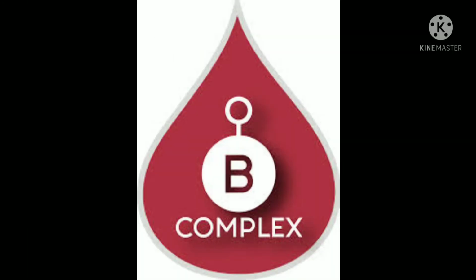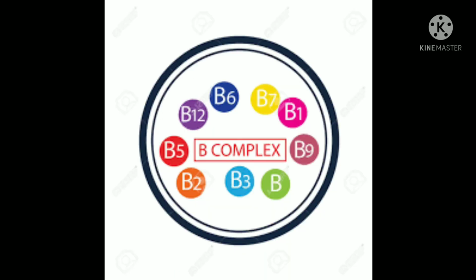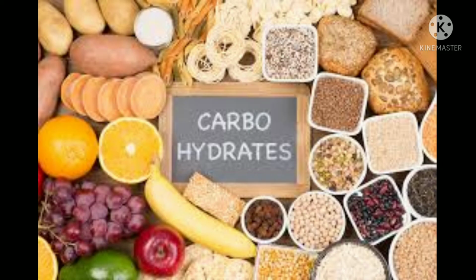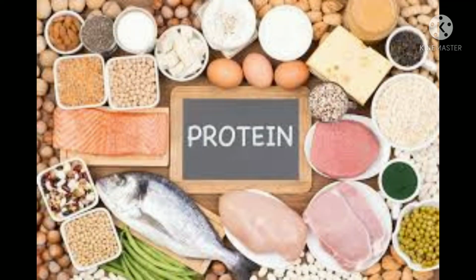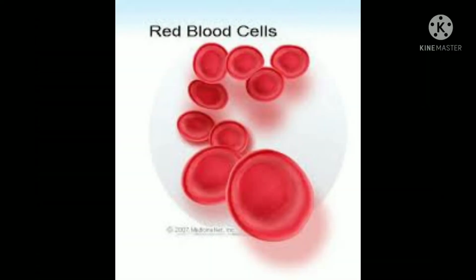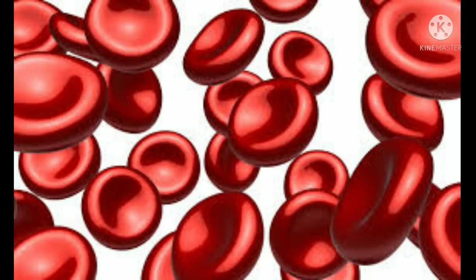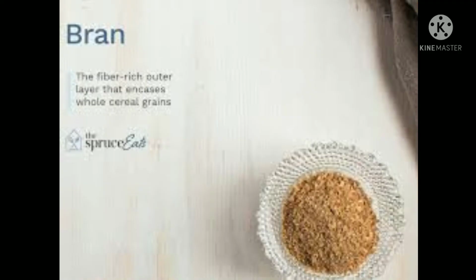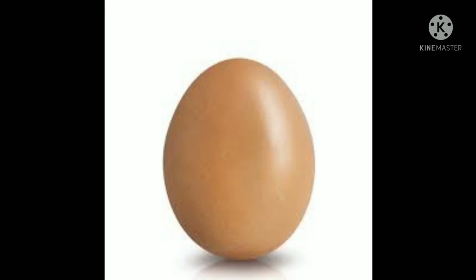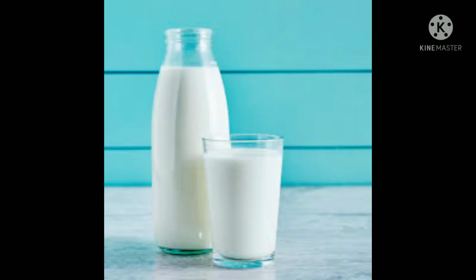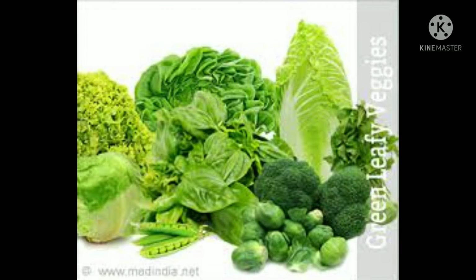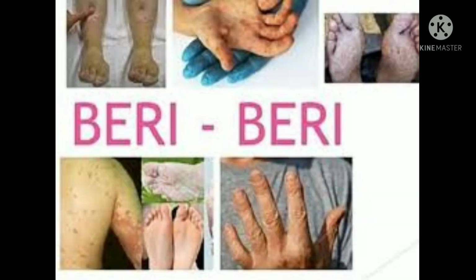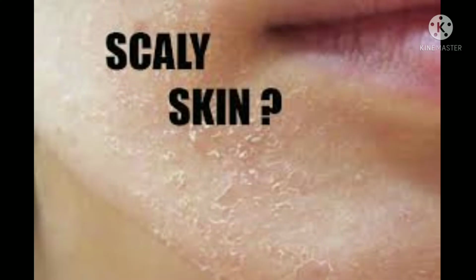Another one is vitamin B complex. Its function is utilization of carbohydrates, proteins, formation of RBC, red blood cells. Resources for vitamin B complex are bran of cereals, egg, milk, leafy vegetables. Deficiency of vitamin B complex, we get beriberi, fits, pellagra, scaly skin, photophobia,